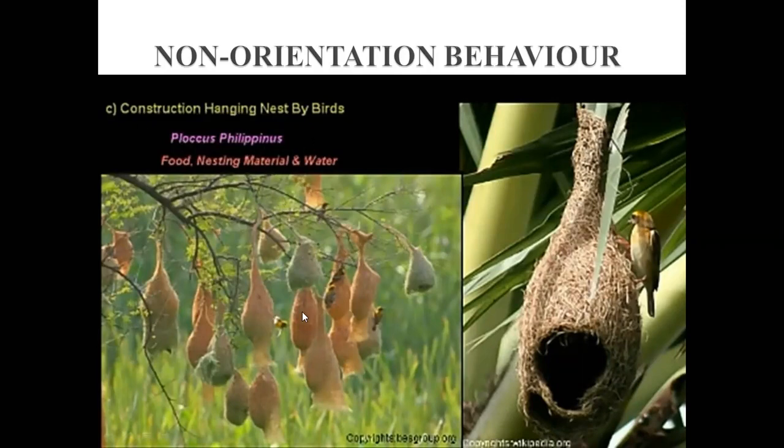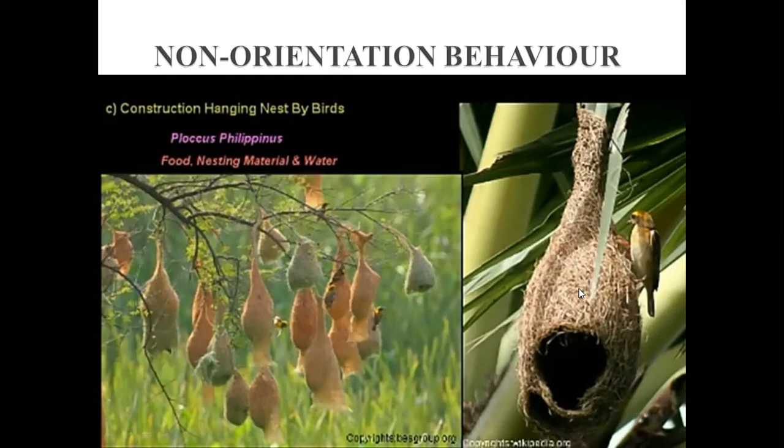So they make their nest like this, as you can see in this picture, and they usually construct their nest in a place where they can get food, nesting material and water very easily. It means the nearby area has these facilities. That's why they construct their nest like this.